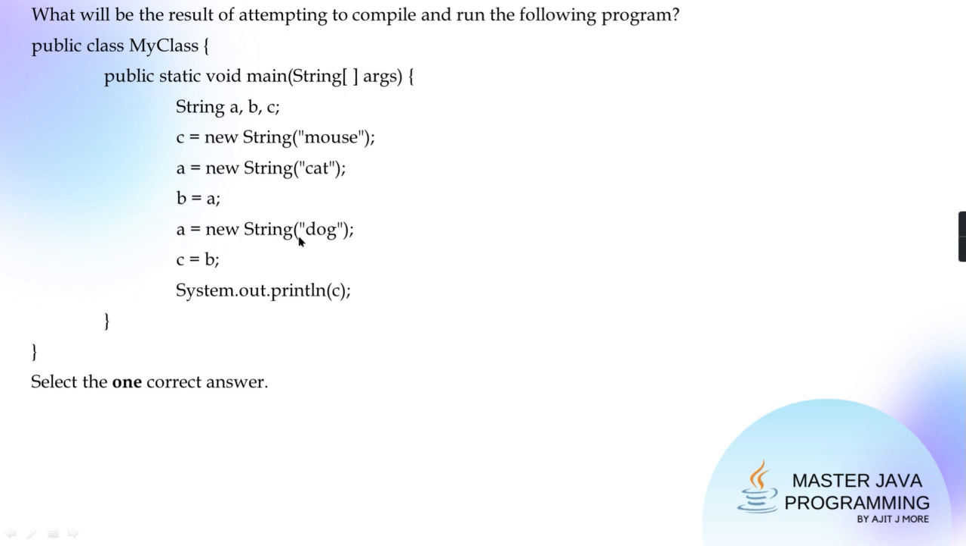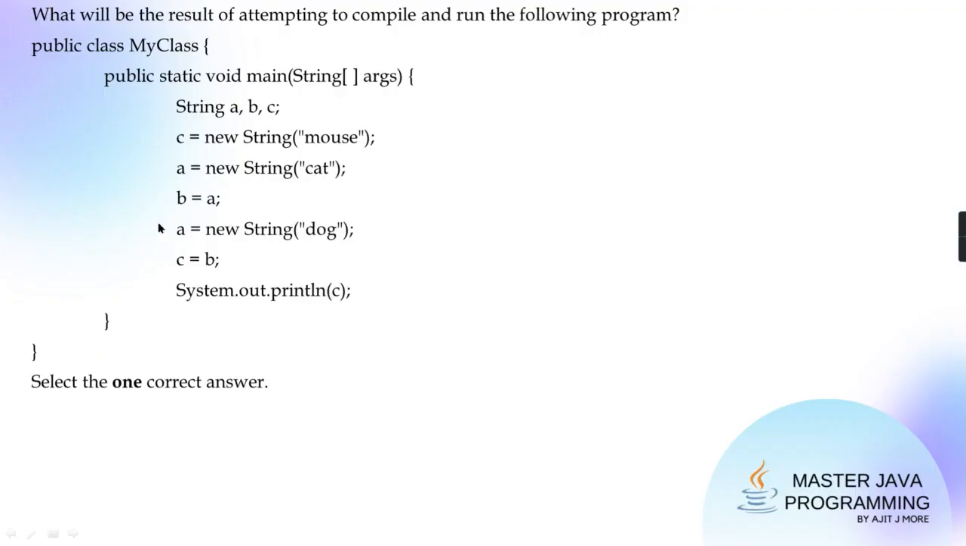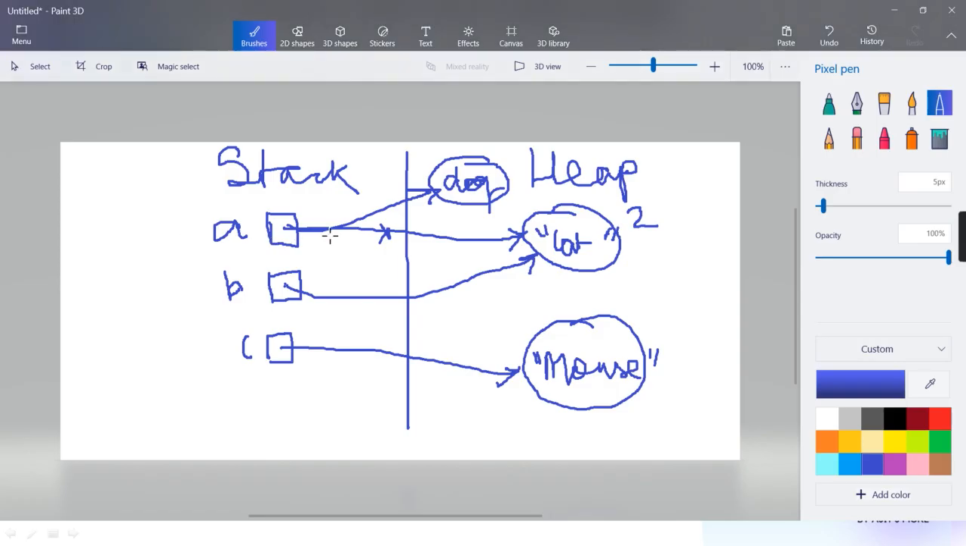Now tell me, A equal to new String dog. Will it create one more String object containing the value dog? Yes. Its reference will come in A. Is the old reference lost? That reference is coming in A, so is the old reference which was there in A lost? When that reference is lost, is the object put into the garbage list or not yet?